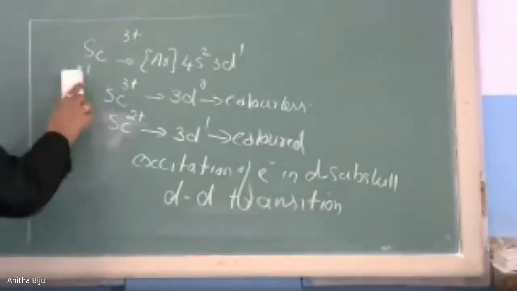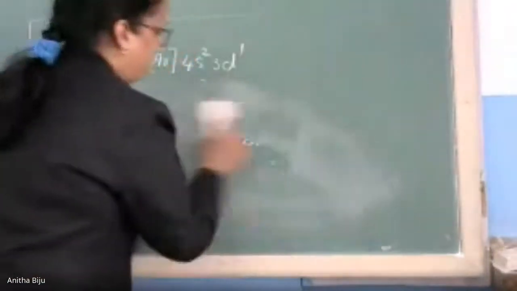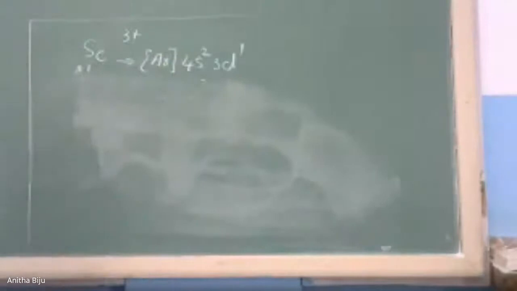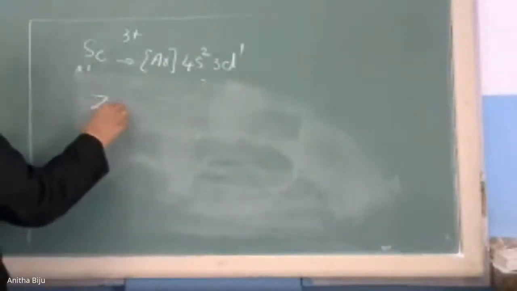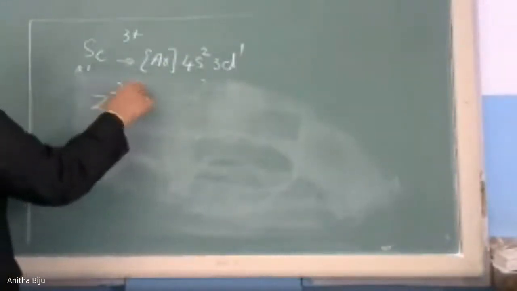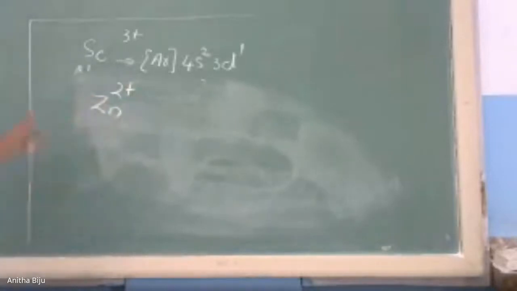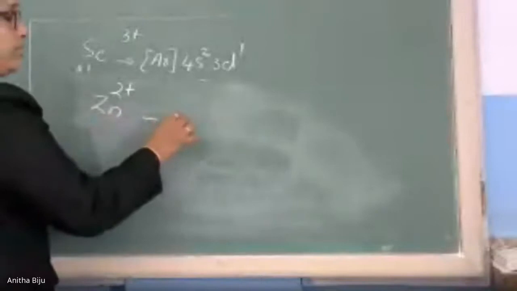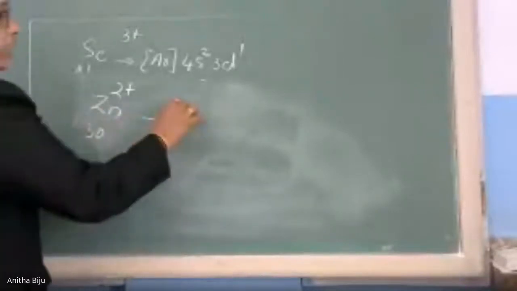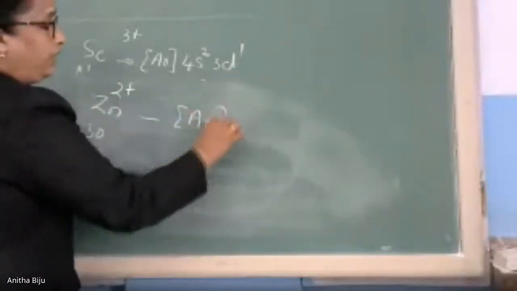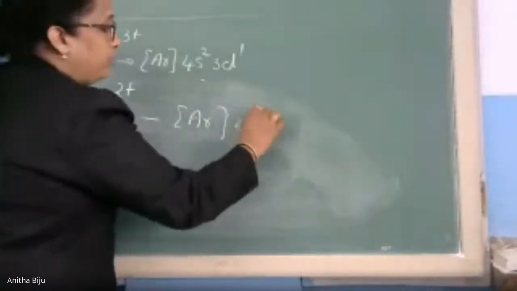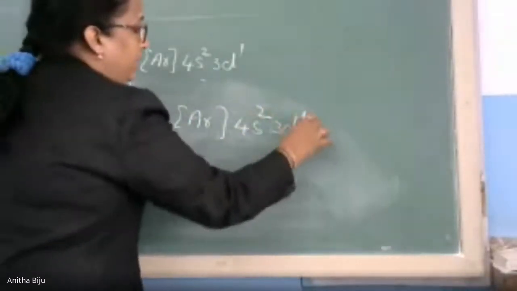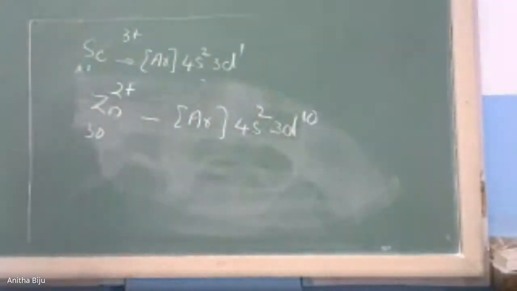Similarly, I will give one more example. Take the example of zinc, with oxidation state 2+. The atomic number of zinc is 30. Electronic configuration: argon 4s2 3d10. This is the configuration of zinc.